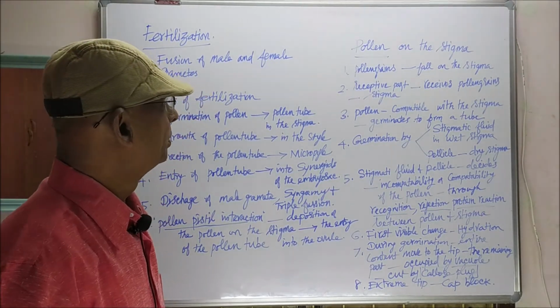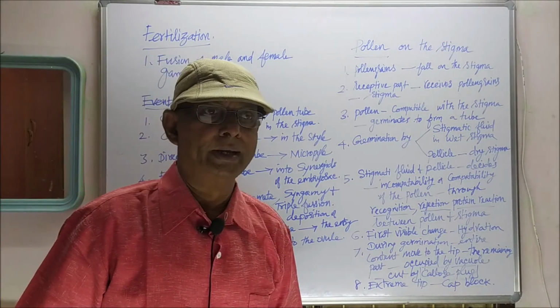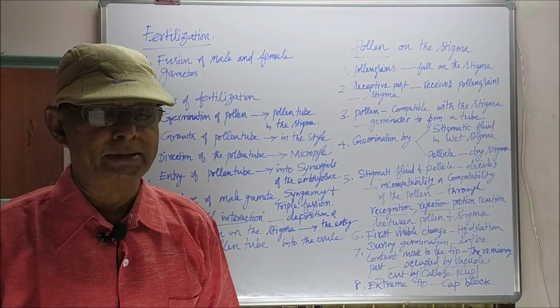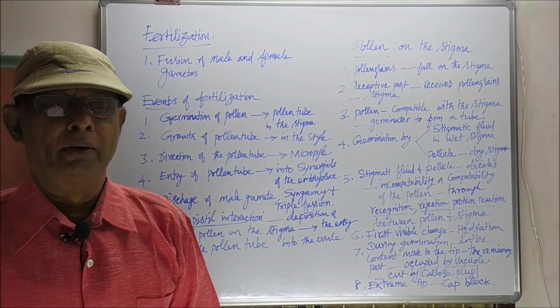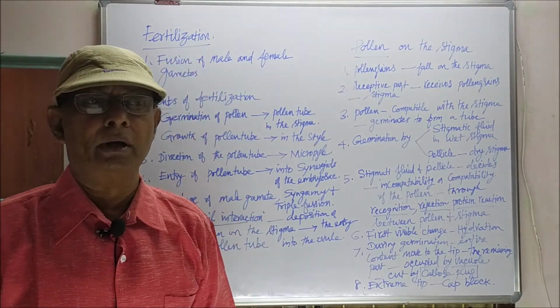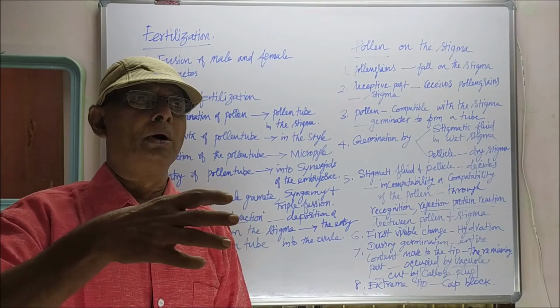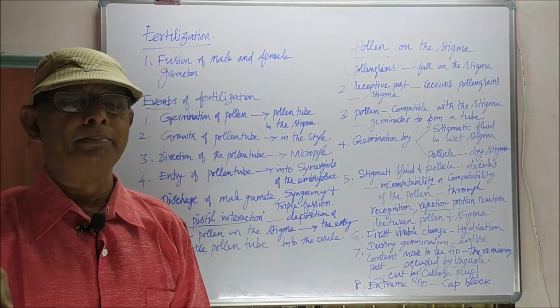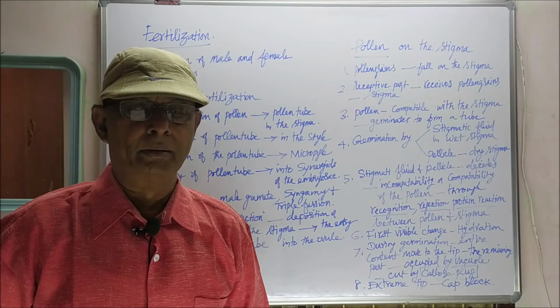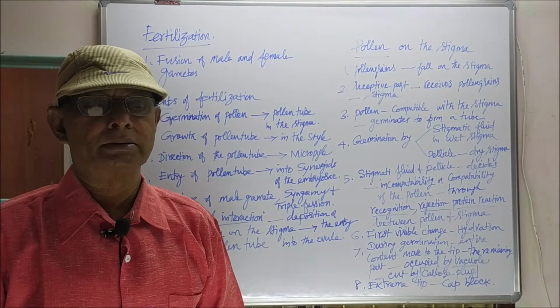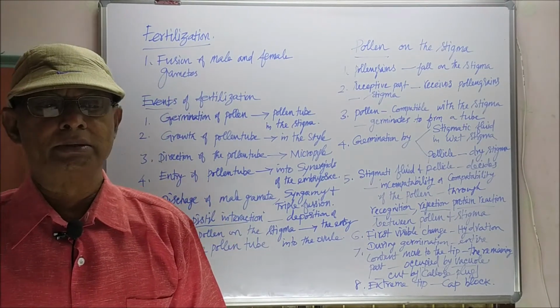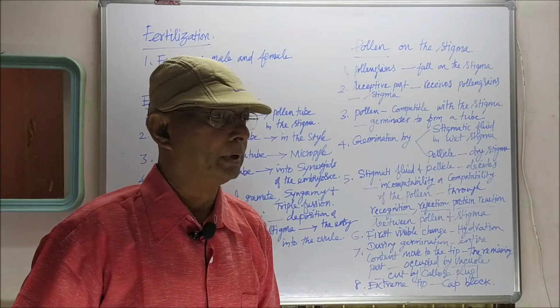Come to the pollen on the stigma. What are the changes that take place when the pollen reaches the stigma? A variety of pollen grains fall on the stigma. Only the pollen grains reaching the receptive part of the stigma germinate. Only the receptive surface of the stigma receives the pollen grains.